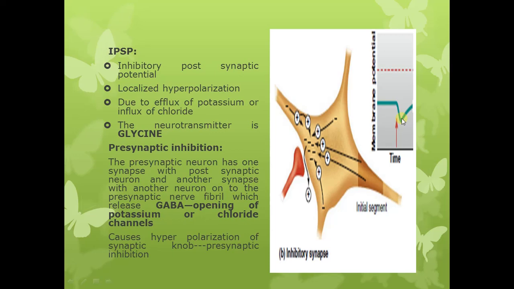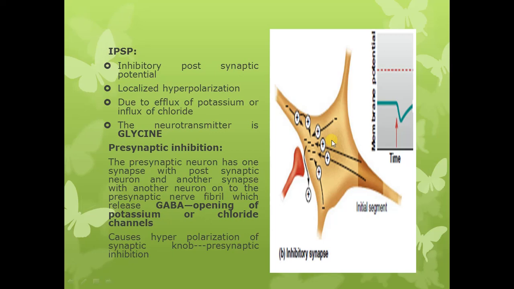Or what can be there? Or there can be the influx of chloride. So binding of the neurotransmitter with the receptors on the postsynaptic membrane will open the ion channels, through which there will be influx of the chloride. Chloride will move from outside to the inside, and we know that chloride is a negatively charged ion. So when there is influx of negative ions into the postsynaptic neuron, this will cause hyperpolarization.